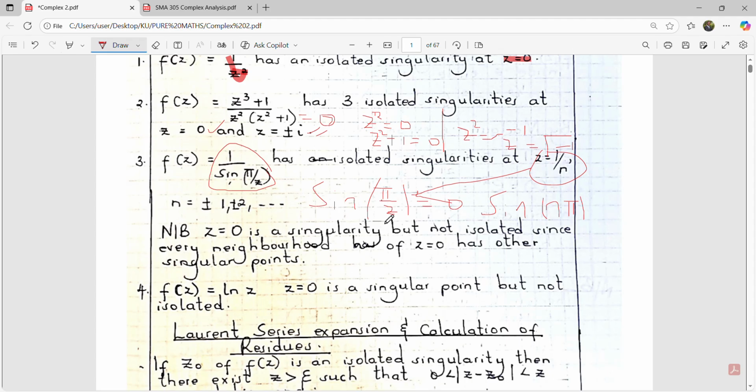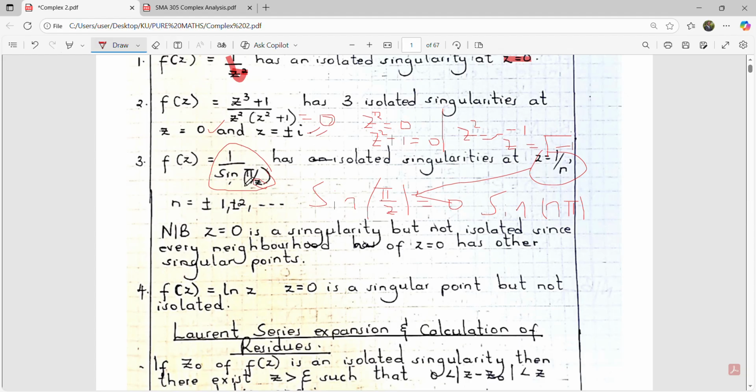But now the question comes in: can n be equal to 0? The answer is no. For our reasoning, we know that when n becomes equal to 0, it means that z will be 1 over 0, which will not make sense, because z itself will be a singular point at 0.